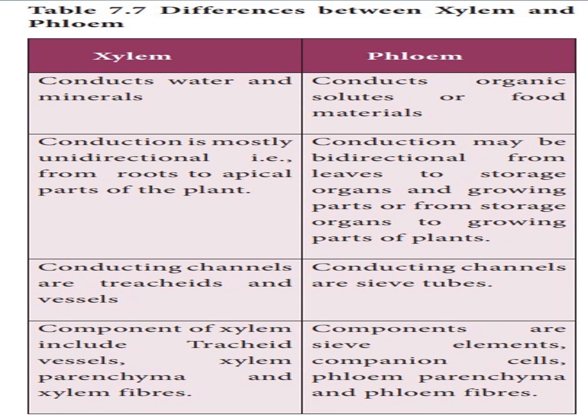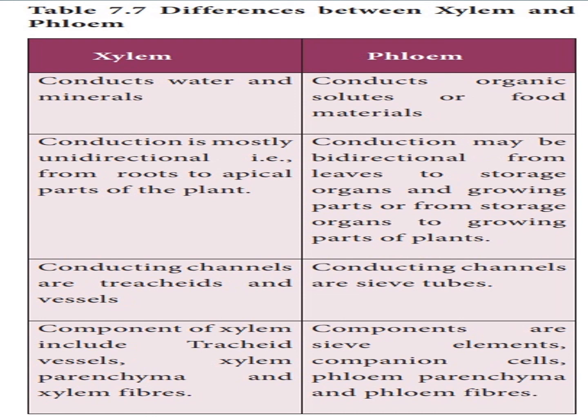Next, the conducting channels of xylem are tracheids and vessels. Tracheids and xylem vessels are the conducting channels. Sieve tubes are the phloem conducting channels. Components of xylem include tracheids, vessels, xylem parenchyma and xylem fiber. Components of phloem include sieve elements, companion cells and phloem parenchyma. There are also three here.